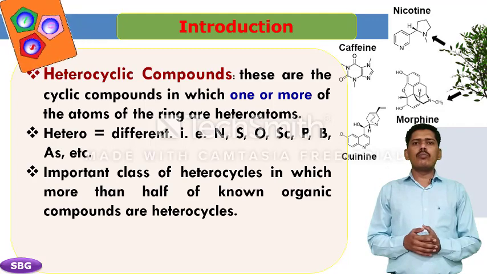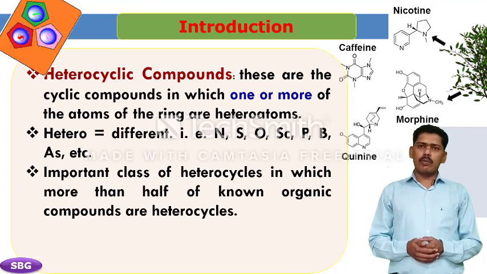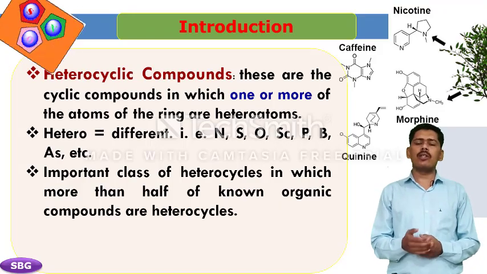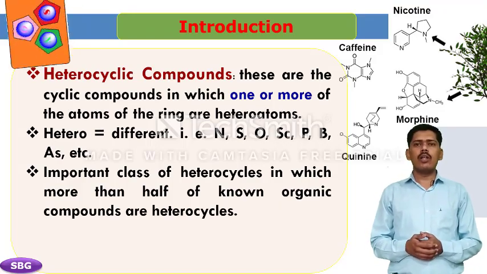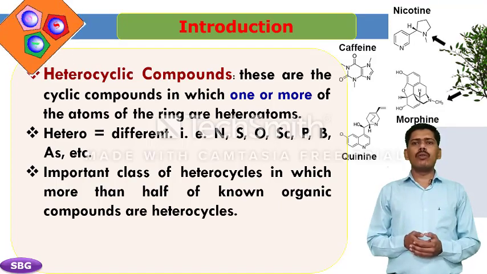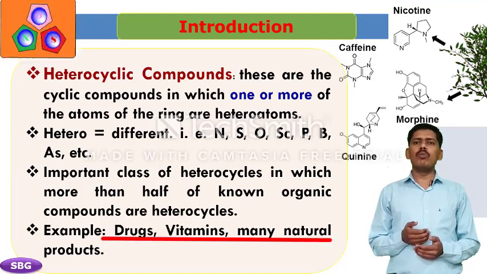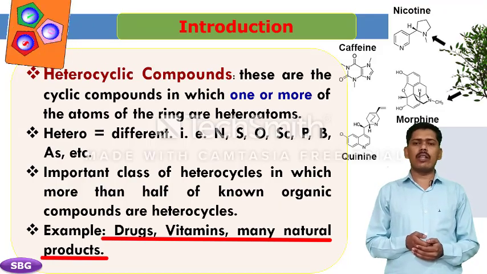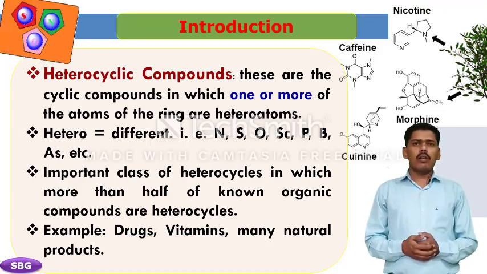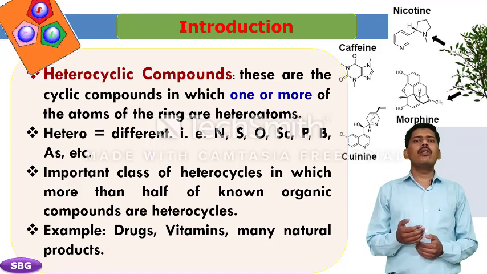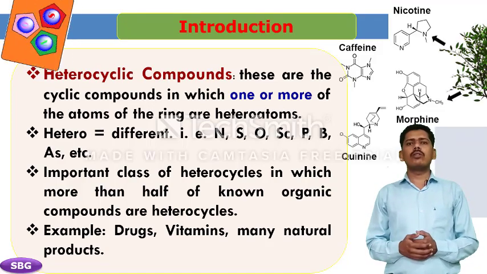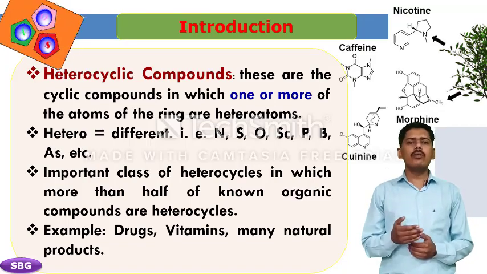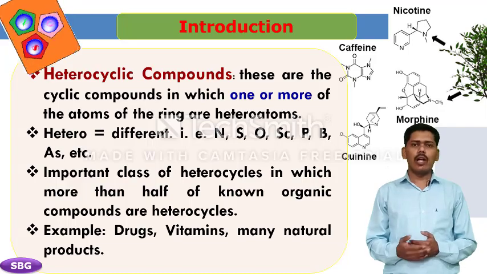Heterocyclic compounds make up a most important class of compounds. More than half of known organic compounds are heterocyclic compounds. Almost all the compounds we know as drugs, most vitamins and many other natural products are heterocycles. Alkaloids are natural products containing one or more nitrogen heteroatoms that are found in the leaves, barks, roots and seeds of plants.